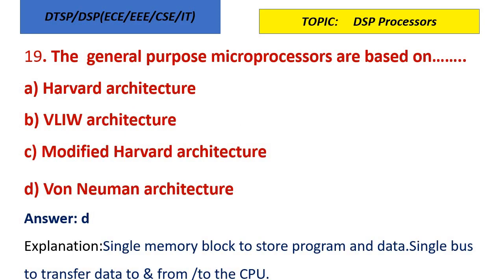Next, 19th question. The general purpose microprocessors are based on which architecture? Harvard, VLIW, modified Harvard architecture, von Neumann architecture. So the general purpose microprocessors are based on von Neumann architecture. Only a single memory block stores program and data, and there is only a single bus to transfer data to and from the CPU. So in von Neumann architecture, a single memory stores both program and data. In Harvard architecture, separate memories store program and data.